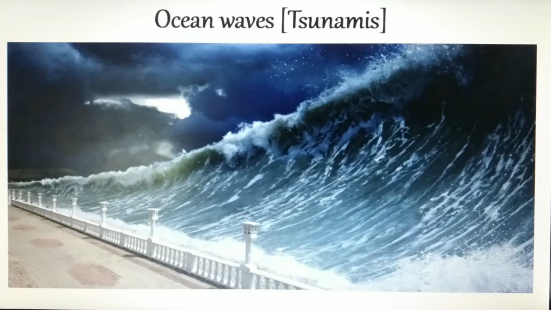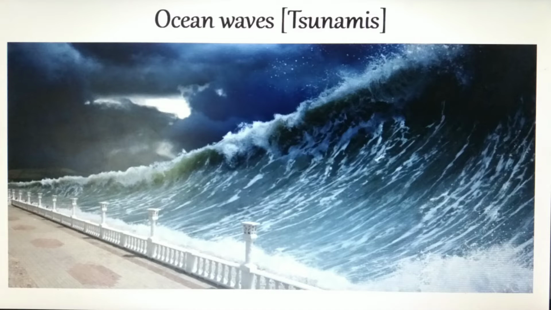And next, coming to ocean waves, those are tsunamis. These are huge waves. As a result, a huge tidal wave called a tsunami, which may be as high as 15 meters, is formed. The largest tsunami ever measured was 150 meters high. These waves travel at a speed of more than 700 kilometers per hour. The tsunami of 2004 caused widespread damage in the coastal areas of India.